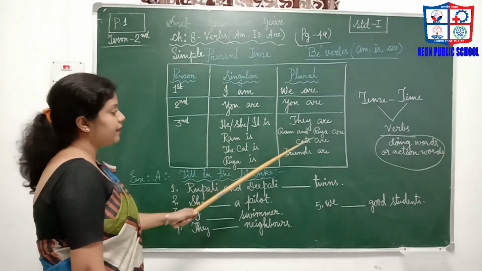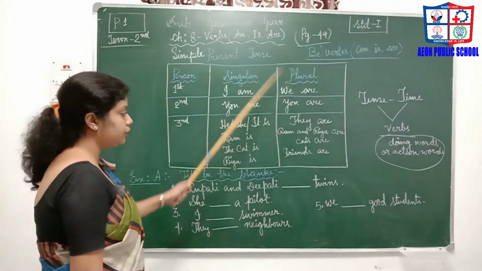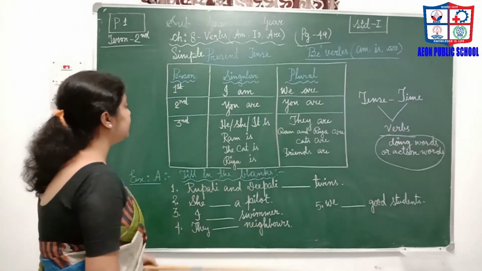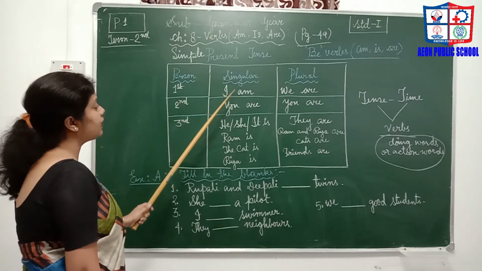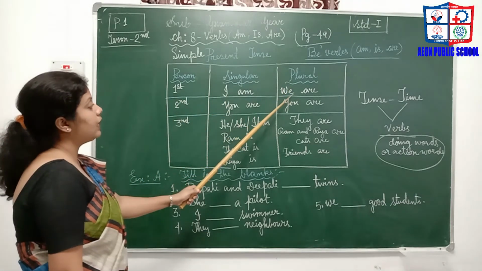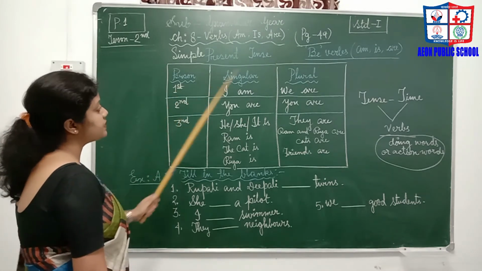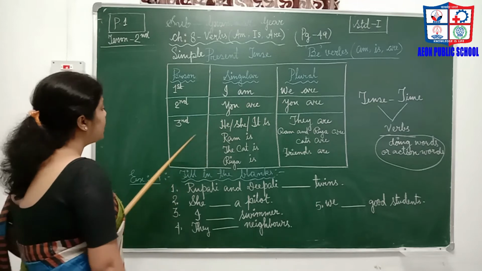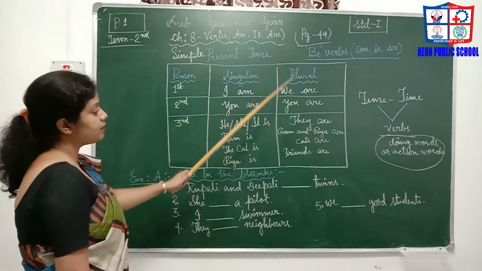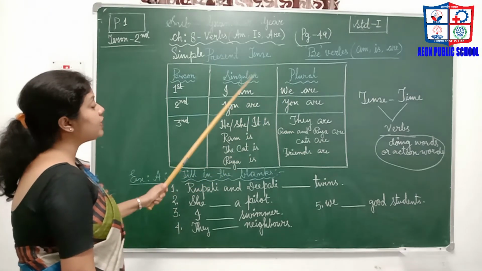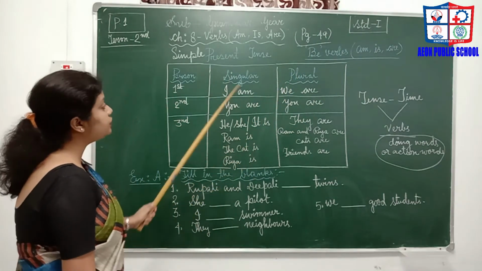And we can say Ram and Riya means more than one, so it is also in the plural number, and here it is they. So we have learned here: first person singular number I, plural number we, second person singular number you, second person plural number you, third person singular number he, she, it, third person plural number they. Now we have to use these be verbs am, is, are according to these persons.